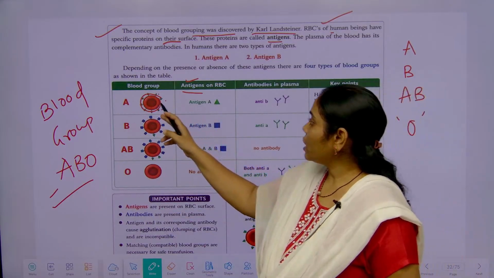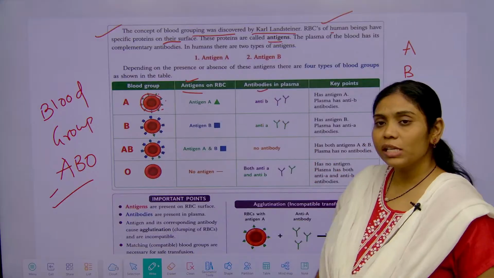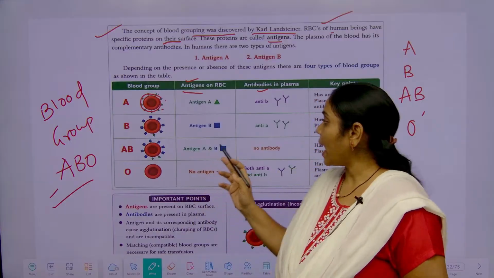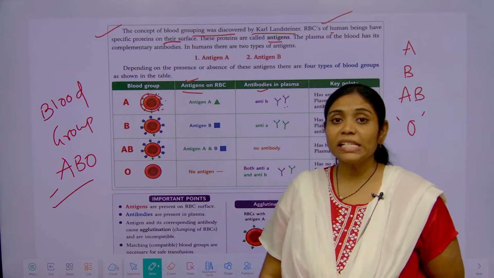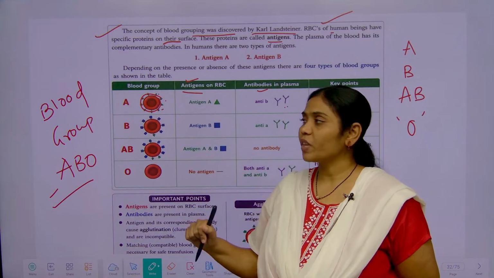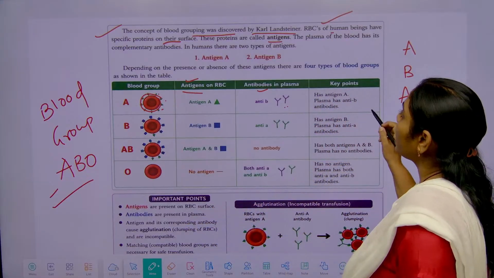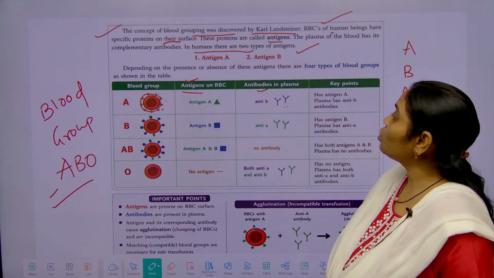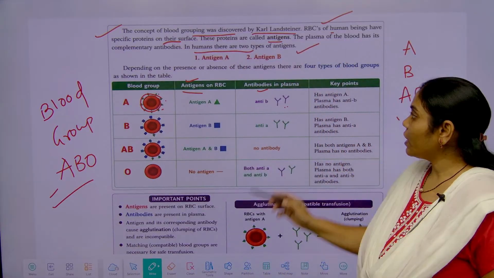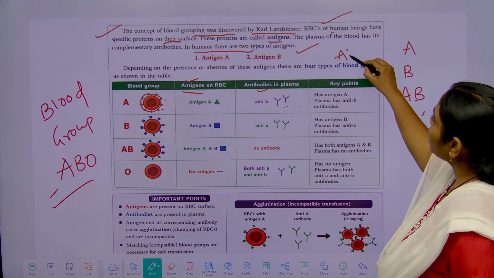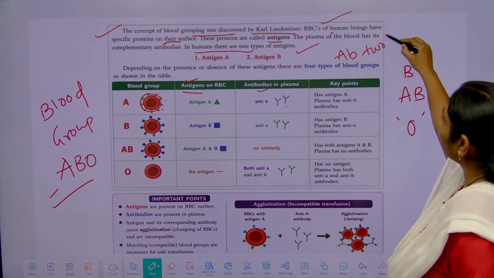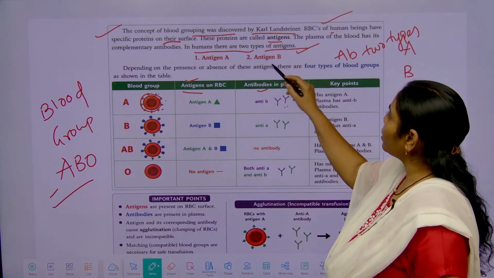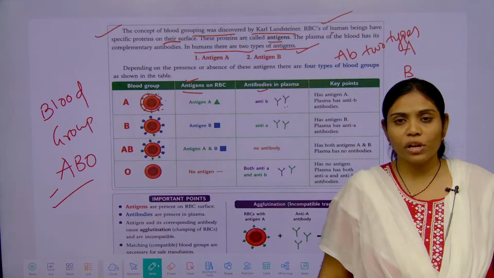Against these, antibodies are also present. Those are also special proteins, and these antibodies are present inside the plasma. In human beings there are two types of antigens, and two types of antibodies also.